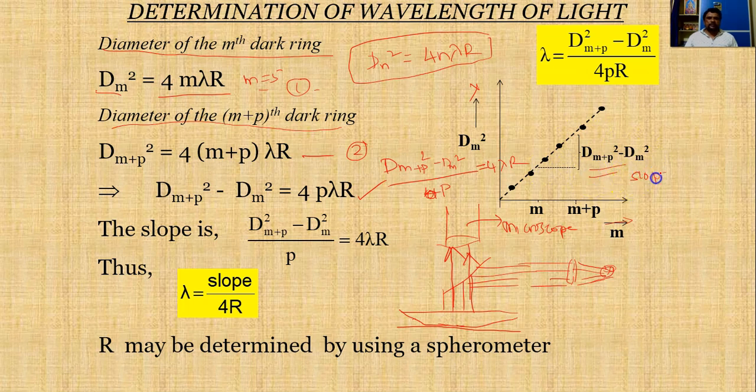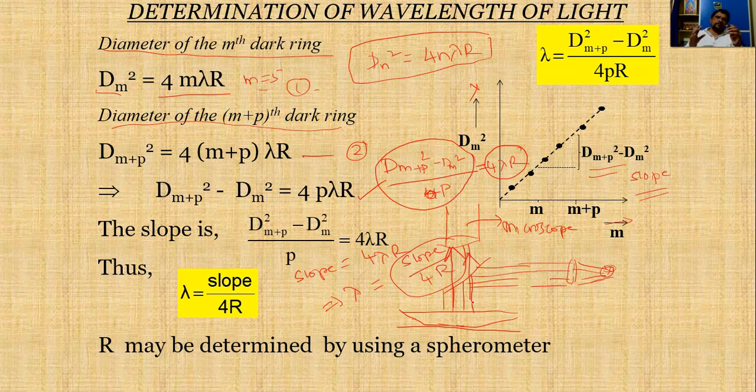According to our formula, the slope is equal to D(m plus p) whole square minus Dm square by p, right? That's why the slope will be equal to 4 lambda R. So from this we can find out the wavelength by using lambda is equal to slope divided by 4R.